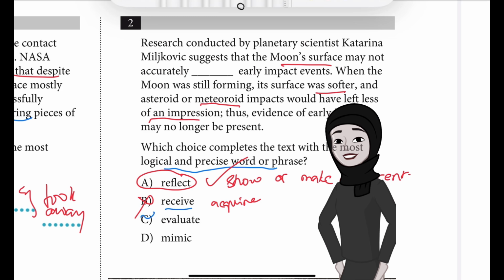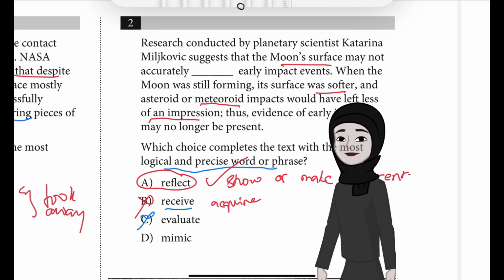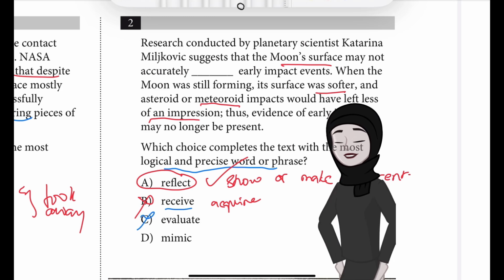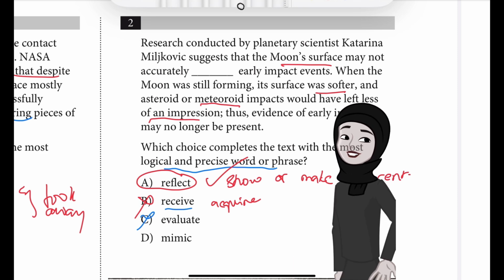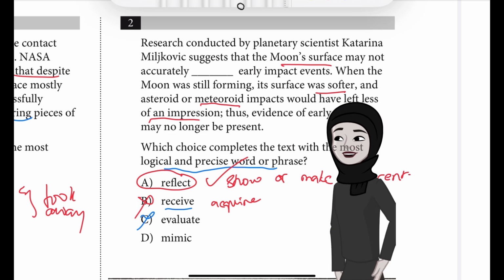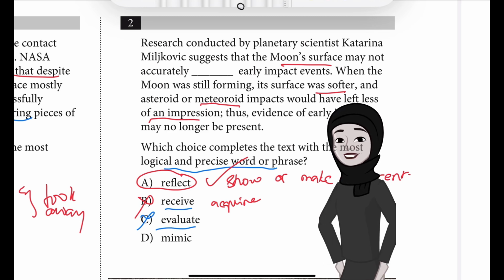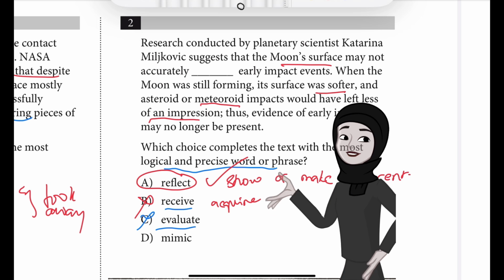What about choice C, evaluate? Choice C is incorrect because it wouldn't make sense to say that the surface of the moon may not accurately evaluate or determine the significance or condition of early impacts from asteroids or meteoroids, since that would suggest that it's possible for the moon to make a decision. Can the moon make a decision? Evaluate means like a decision, so it cannot. So that also is not correct.